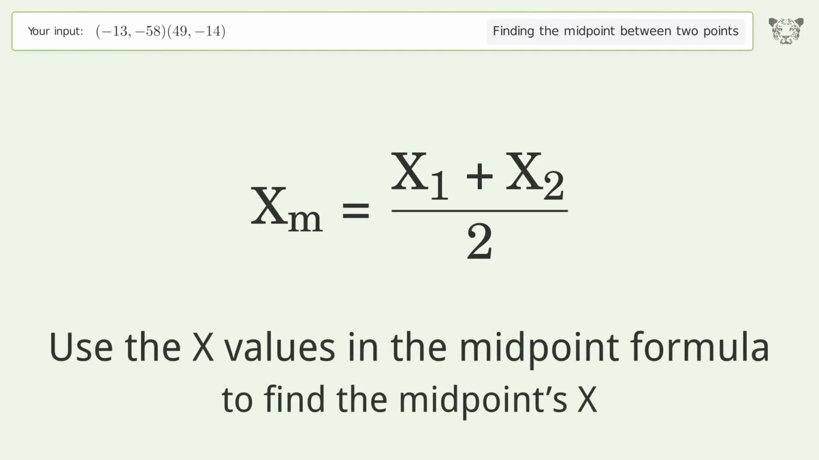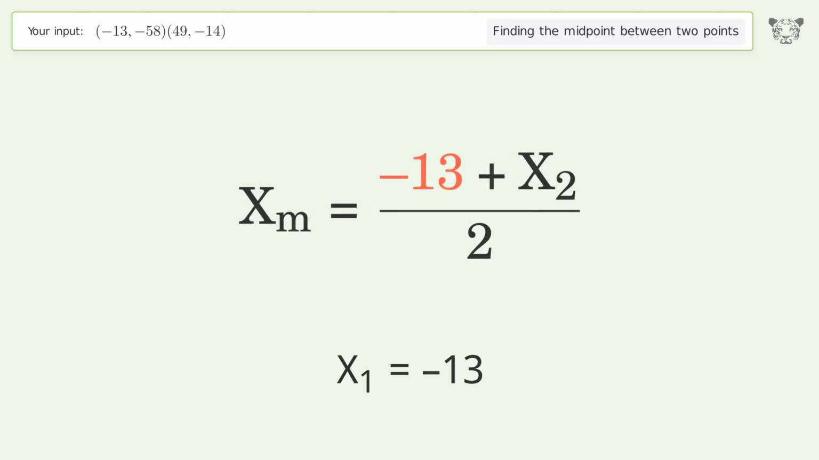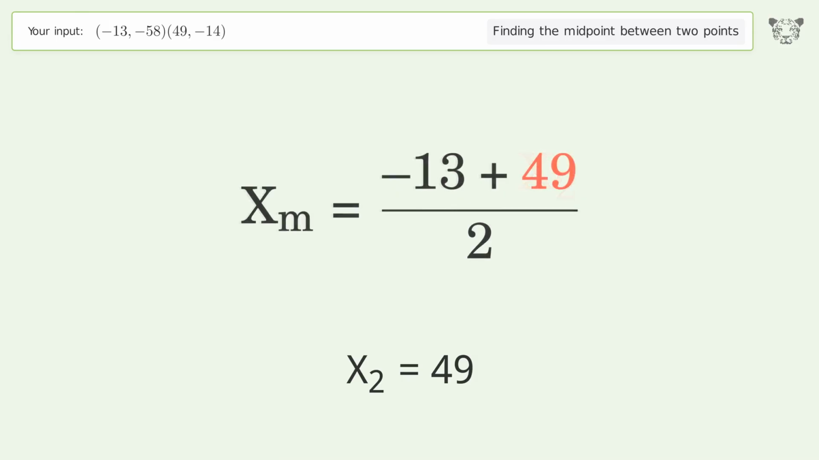Use the x values in the midpoint formula to find the midpoint's x. x1 equals negative 13. x2 equals 49. Simplify the arithmetic.